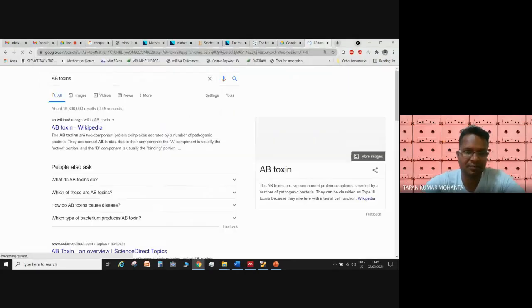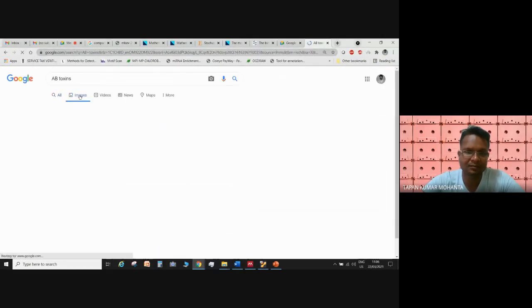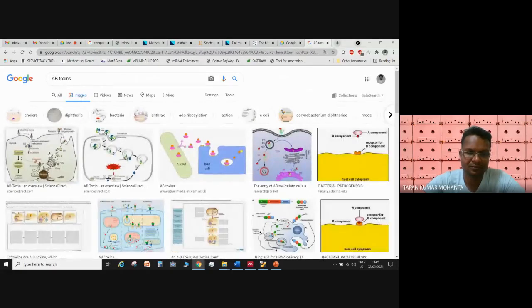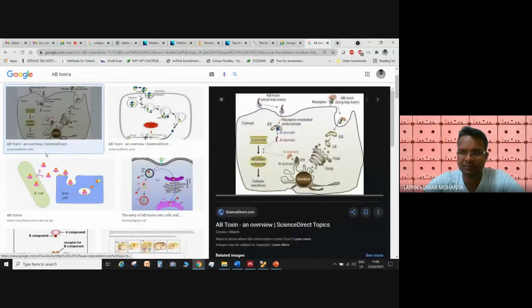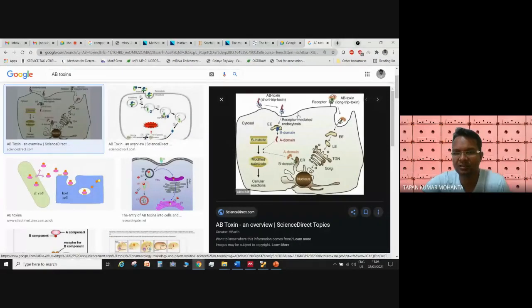AB toxins. So if you see, this is one AB toxin, and this is the receptor for the AB toxin, and this AB toxin gets inside the cell.